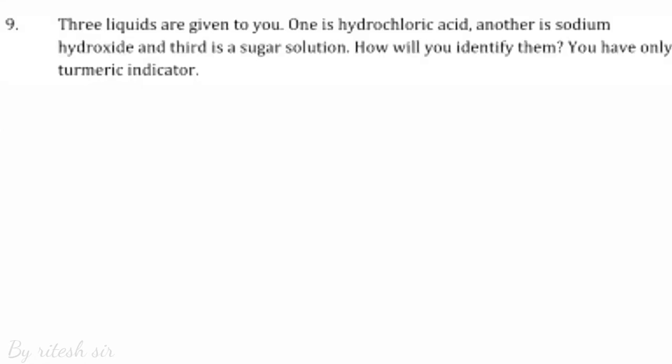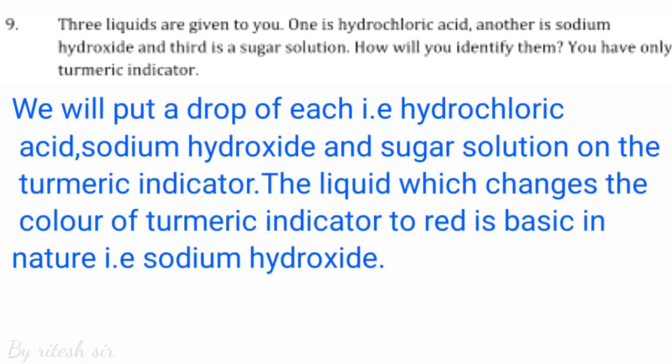Question number 9. Three liquids are given to you. One is hydrochloric acid, another is sodium hydroxide, and the third is a sugar solution. How will you identify them? You have only turmeric indicator. We will put a drop of each, that is hydrochloric acid, sodium hydroxide, and sugar solution, on the turmeric indicator. The liquid which changes the color of the turmeric indicator to red is basic in nature, that is sodium hydroxide.